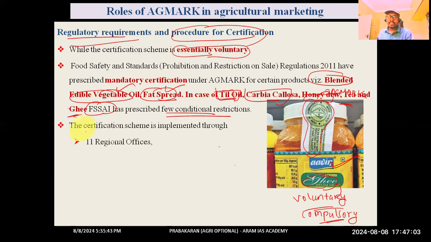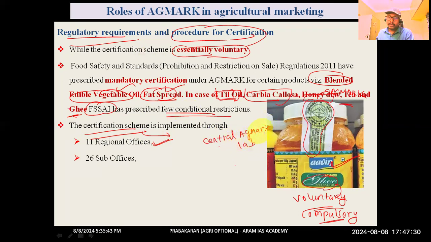So how was the certification scheme implemented? It has to be implemented throughout the country. It was implemented by the Directorate of Marketing and Inspection, which had various regional offices. Totally 11 regional offices were there, implementing these regulations, and other laboratories were also there. You might have heard the term Central AGMARK Laboratory.